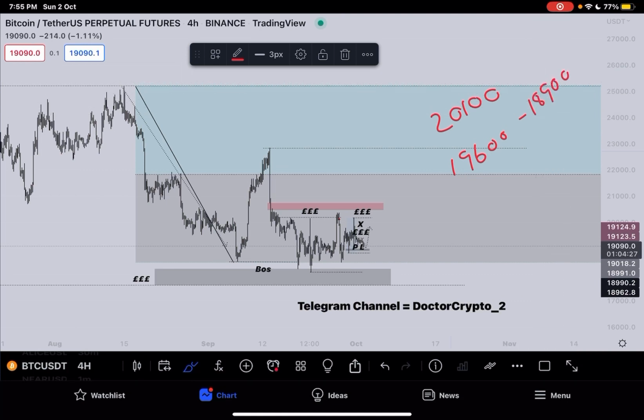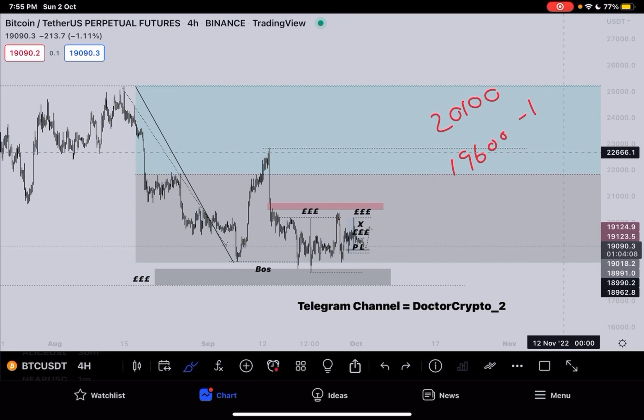So BTC actually dropped after 1 to 2 hours of my video till 19,600, and actually it bounced from this zone towards 19,900. So if you were involved in this beautiful scalp, make sure to book your profits even if it's less. Okay, so let's analyze BTC today on 4-hour time frame first, and then we will jump onto 30-minute time frame.